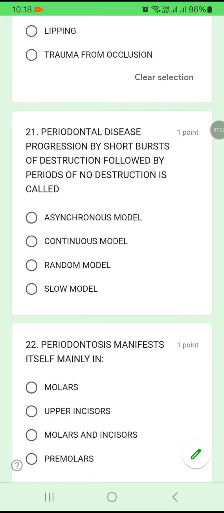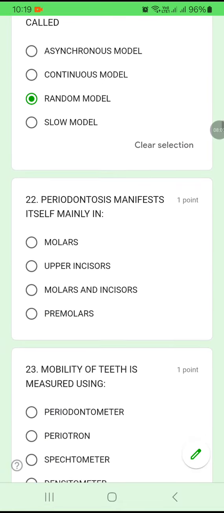Periodontal disease progression by short bursts of destruction followed by periods of no destruction is called as what? Initially there is a small destruction, then later there is no destruction. Asynchronous model, continuous model, random model, or slow model. It is called the random model.